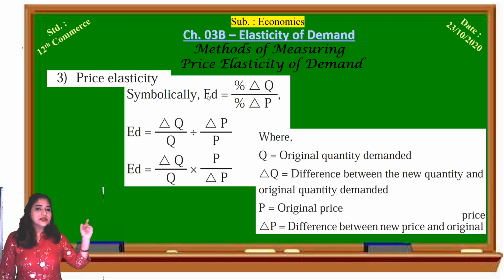So what is the formula of calculating elasticity of demand? It is delta Q upon Q, that is percentage change in quantity demanded, into P upon delta P. What is Q? Q is the original quantity demanded. And what is delta Q? Delta means difference, so the difference between the new quantity and the original quantity demanded. P is the original price. And what is delta P? Delta P is the difference between the new price and the original price.